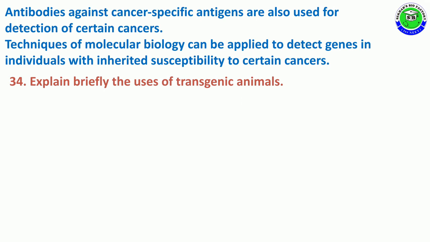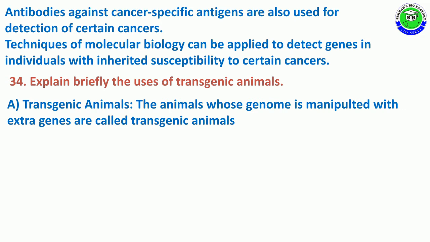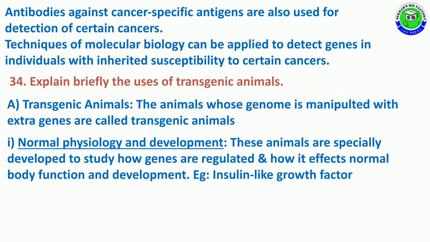Question number 34. Explain briefly the use of transgenic animals. The answer is, transgenic animals are the animals whose genome is manipulated with extra genes. The first use of transgenic animals is normal physiology and development. So transgenic animals are specially developed to study how genes are regulated and how they affect normal body functioning and development. Example, insulin-like growth factor.